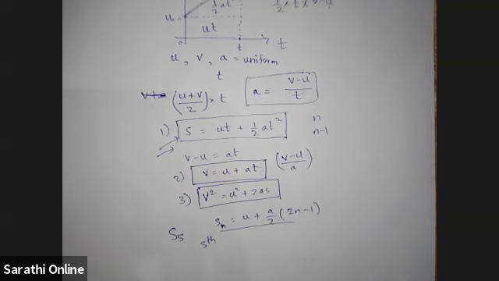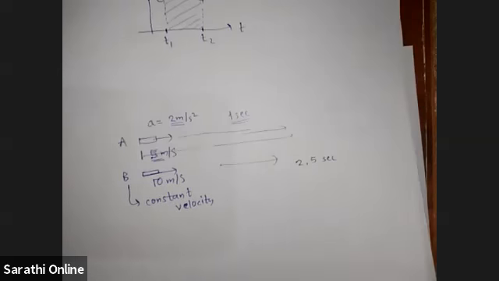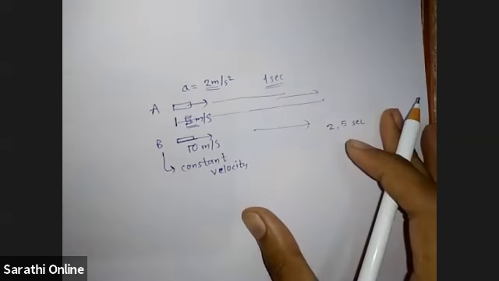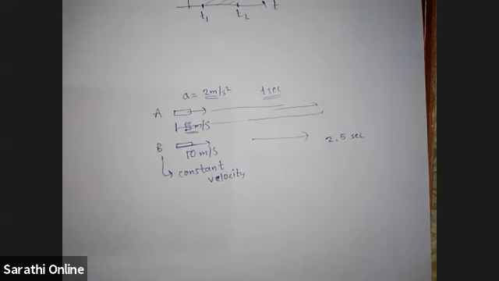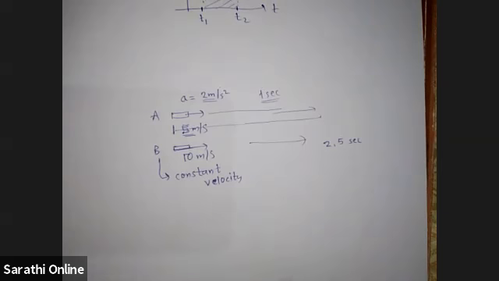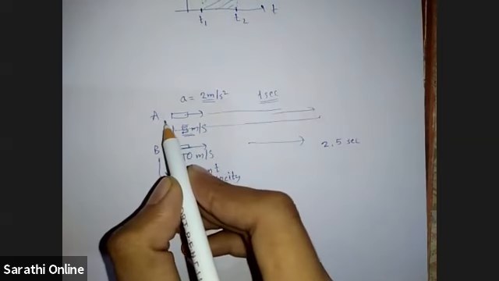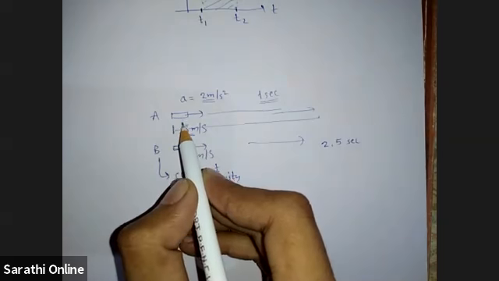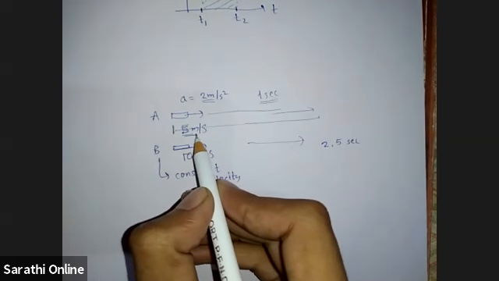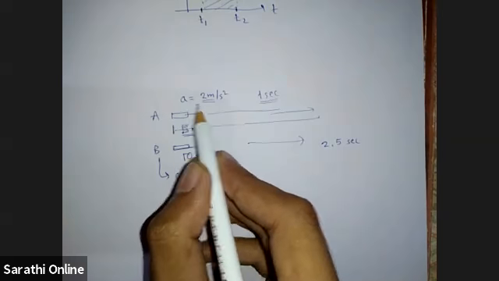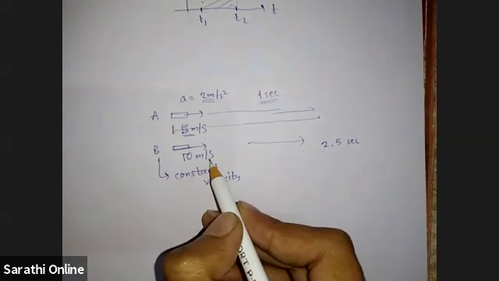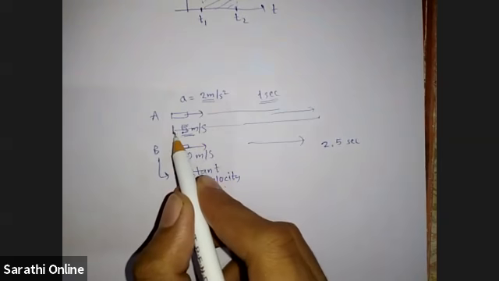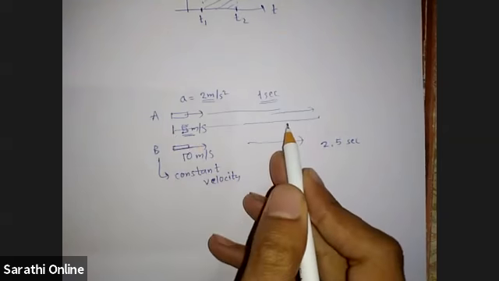So now that question you can easily solve. Repeat the question again, please. This cyclist A is cycling towards right with initial velocity 5 meter per second, and it has acceleration 2 meter per second square, and B is going with constant velocity 10 meter per second. Now we have to find at what distance from their initial position they will overtake, and at what time.